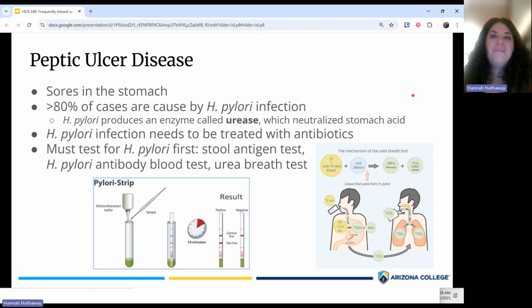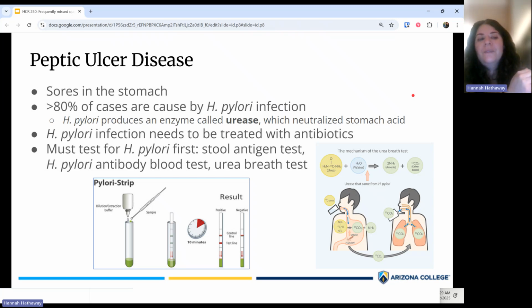Interestingly, most cases of peptic ulcer disease are caused by a specific bacterial infection by a bacteria called H. pylori. And it turns out the way that this bacterium, H. pylori, can live in the stomach, even though the stomach is very acidic, is because this bacteria makes an enzyme called urease. And this enzyme can actually neutralize stomach acid. So, knowing that, we can test for H. pylori infection by looking at, well, one, does the patient have H. pylori antigens or antibodies against H. pylori? Or you can also look if the patient has that urease enzyme.